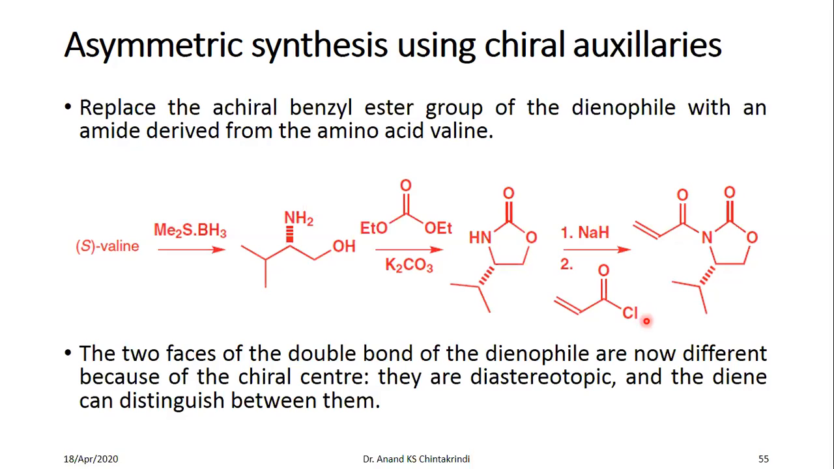But in this case, this is a chiral benzyl ester. Replace the achiral benzyl ester with this, which is called an Evans oxazolidinone. This is an oxazole which is saturated, therefore this is oxazolidine, and you are having a carbonyl, so it is oxazolidinone. So this particular thing is called the Evans oxazolidinone.